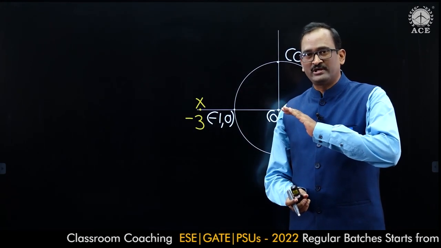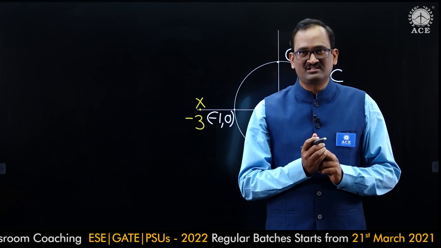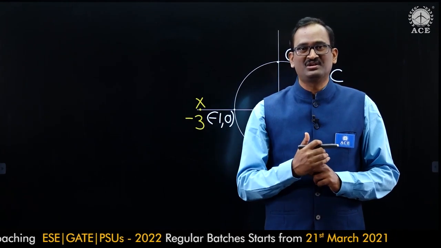If all singular points are lying outside the given circle, according to Cauchy's integral theorem, the value of the integral should be 0.